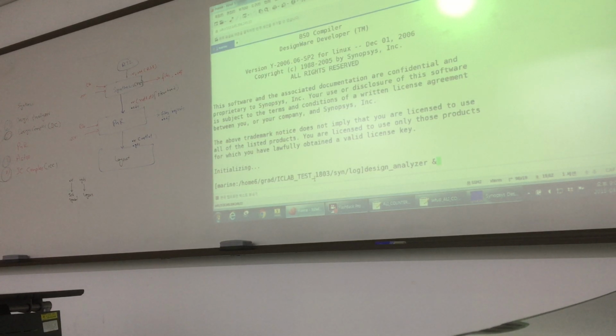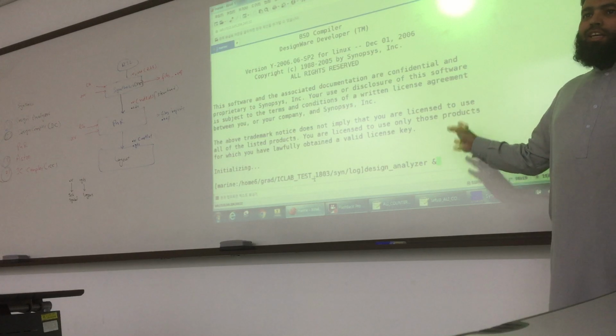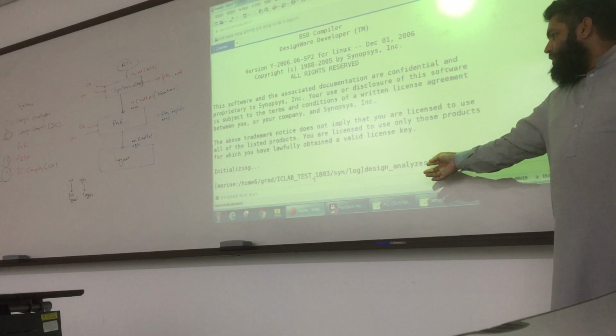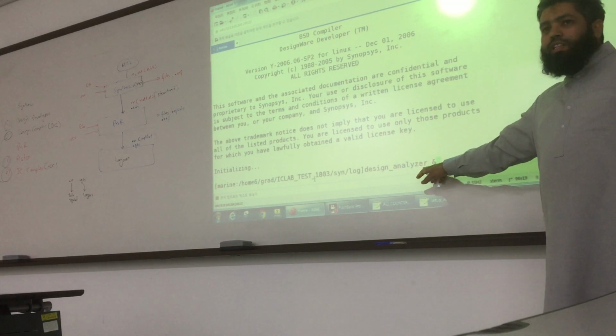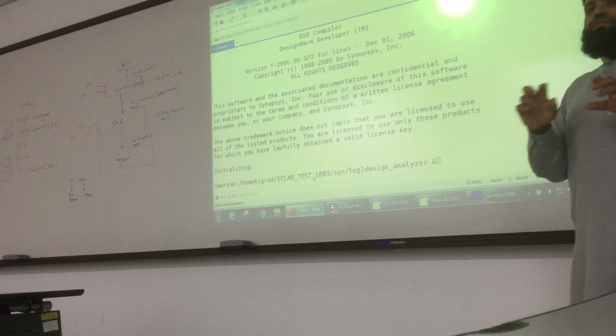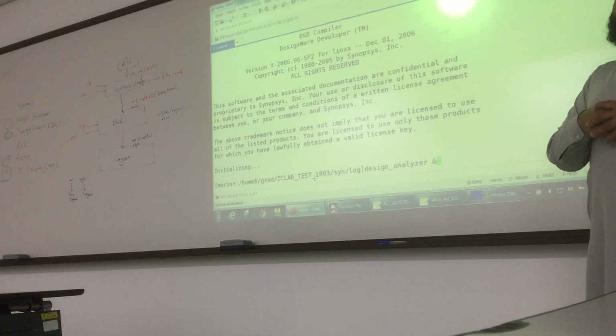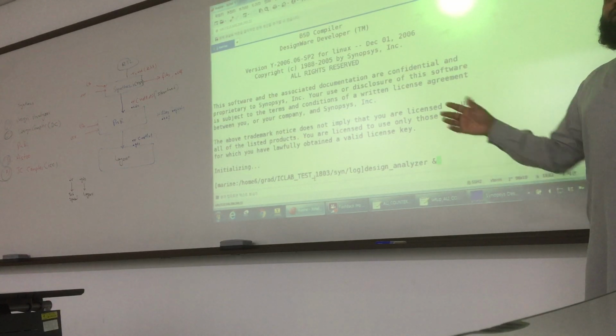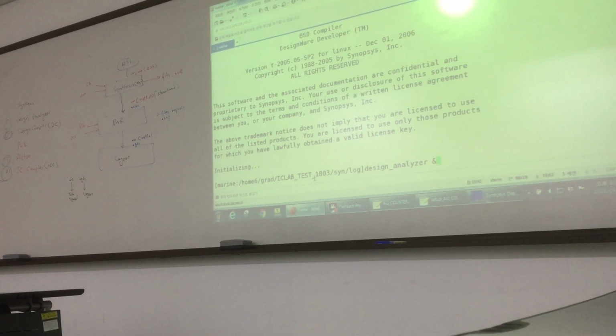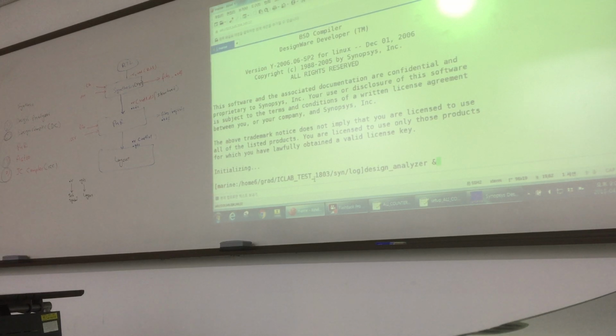For software, yes. So first we run the source for this Design Analyzer, and then after you run the source, you run this one. This is just as we do in Cadence: first we run the source, then we run it. Same step. So everyone has written.